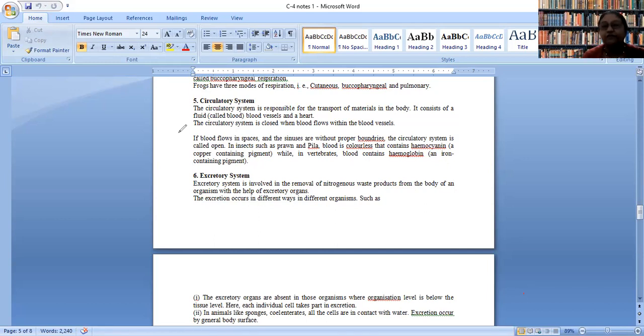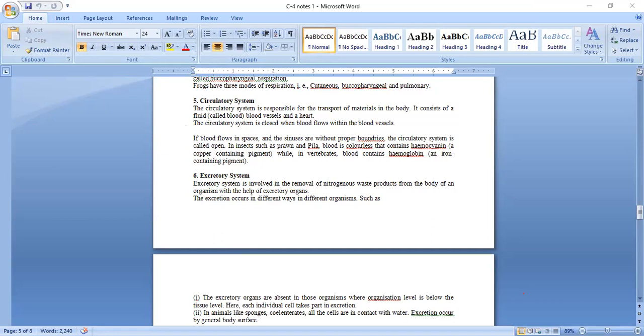They do not have 4 compartments to ensure that oxygenated blood and deoxygenated blood is handled separately. I hope all of you already studied about the circulatory system of human in grade 10 in life processes chapter. Yes, ma'am.